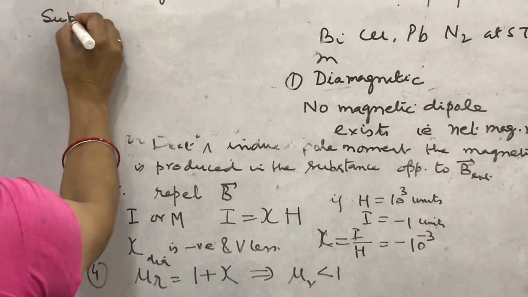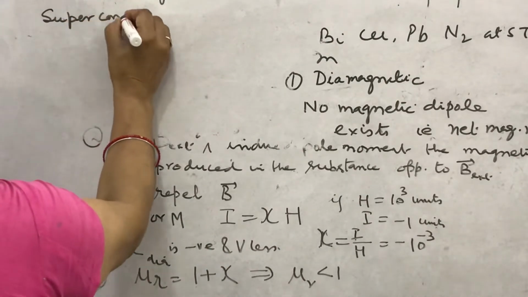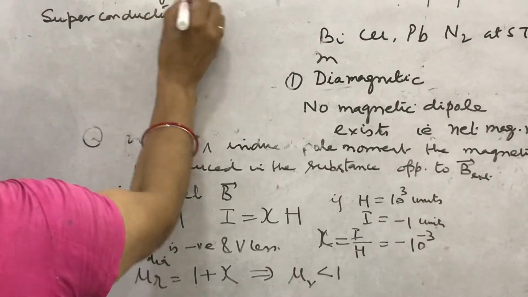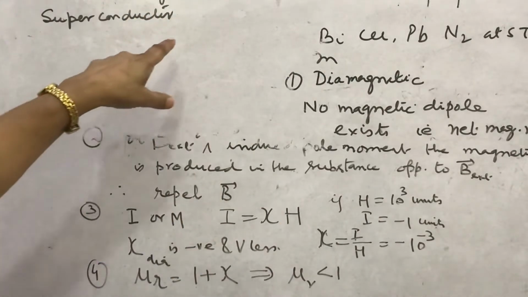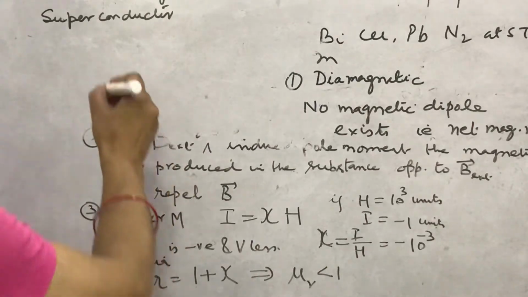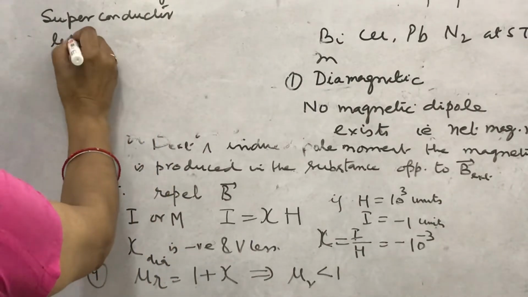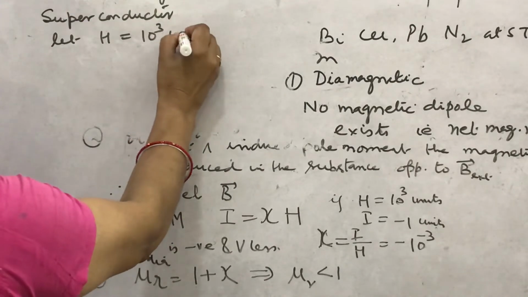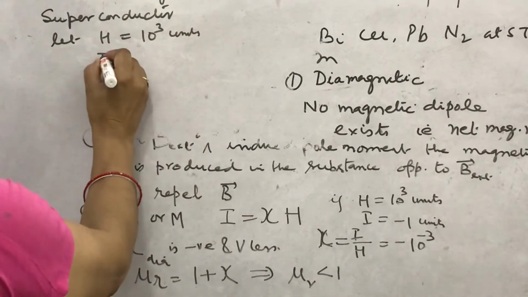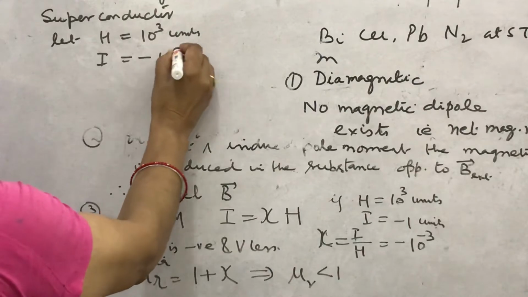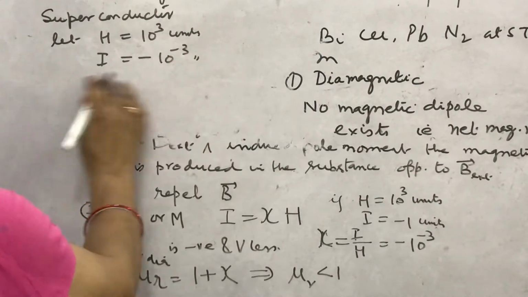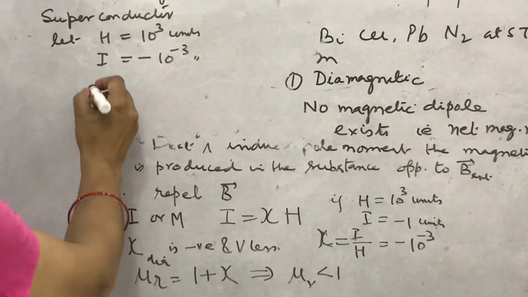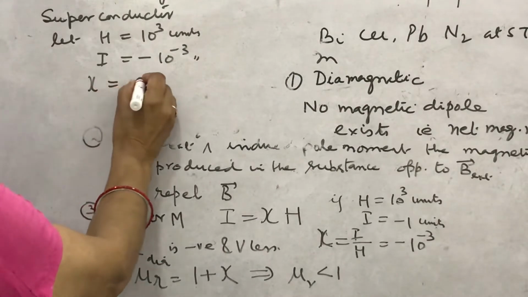Look here. And how can we decide the value of magnetic susceptibility and relative permeability? Suppose applied magnetizing field is 10 to the power 3 units, then I will be also 10 to the power 3 units, but in opposite directions. So, what will be psi? Minus 1.